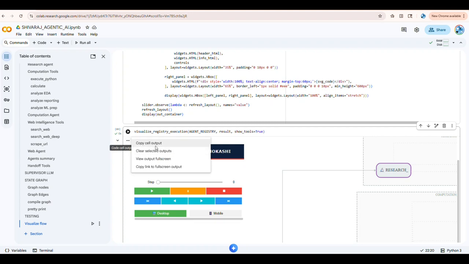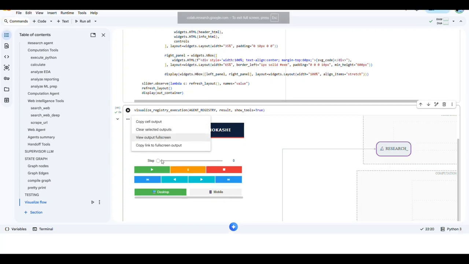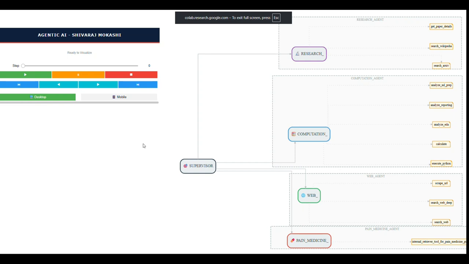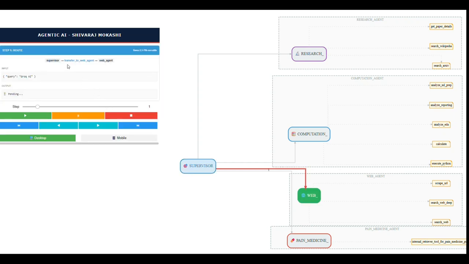Then I will open the cell output in full screen. Okay, now you know what the query is, right? Grok AI. So now we will run it: the supervisor sends it to the web agent. Then the web agent says, oh no, it's not my domain, go to the research agent. But the research agent says it is not in my domain either, bro. I'll send it back to the computational agent.